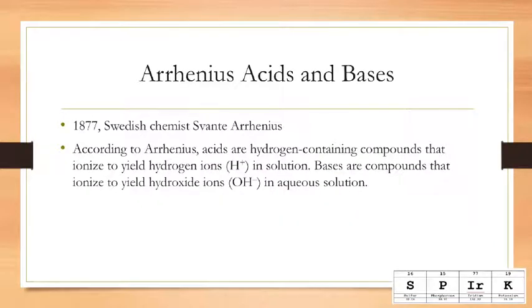In 1877, Swedish chemist Svante Arrhenius proposed that, according to Arrhenius, acids are hydrogen-containing compounds that ionize to yield hydrogen ions in solution. Bases are compounds that ionize to yield hydroxide ions in aqueous solutions.